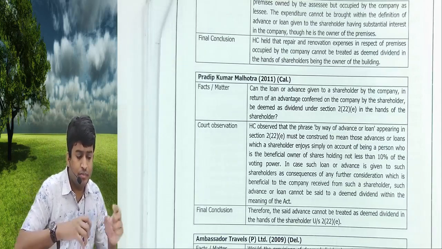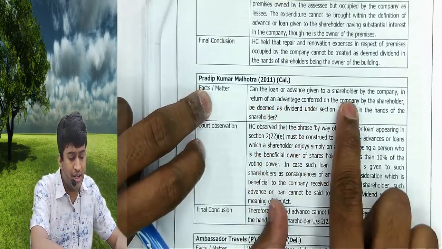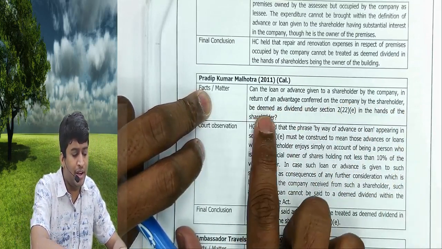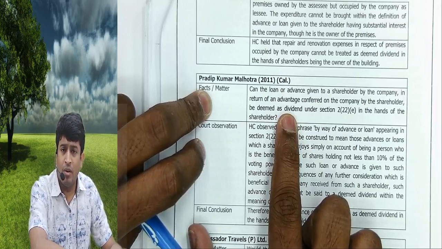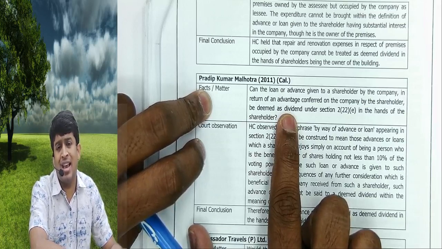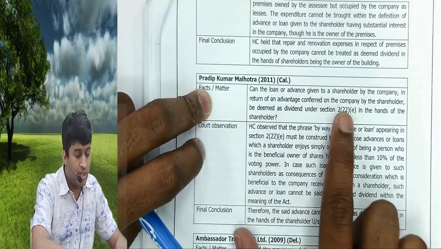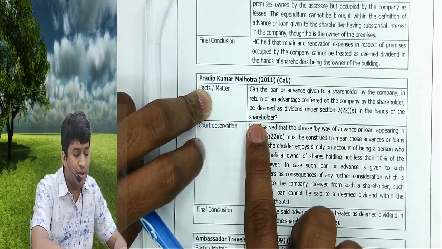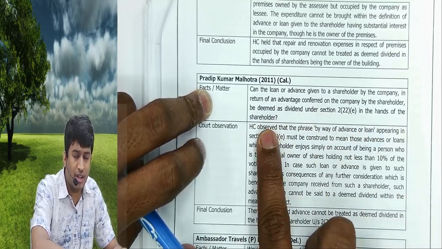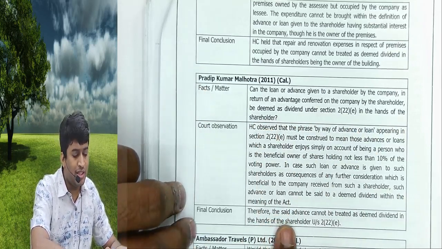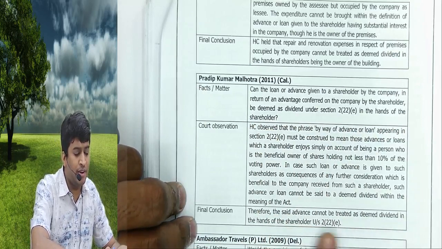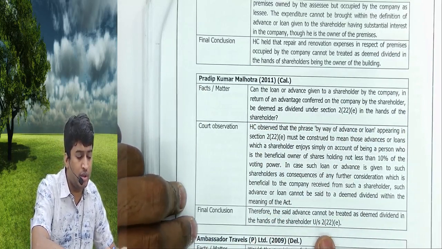Can a loan or advance given to a shareholder by the company in return for an advantage, the guarantee conferred on the company by the shareholder, be deemed as dividend in the hands of the shareholder? The Supreme Court said no. Therefore, the advance cannot be treated as deemed dividend under 2(22)(e).